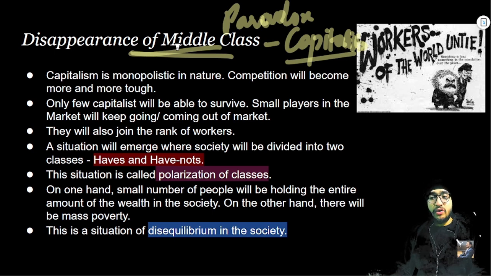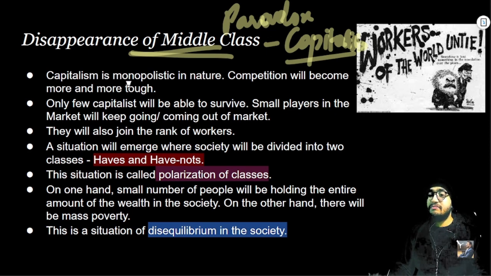In normal times, what is supposed to happen is that when an economy grows, when a capitalist society grows, there is an outburst of middle class. People enhance their quality and standard of living, and they become middle class from lower classes, right? But in the Marxist idea, rather than growth, the middle class was disappearing. How were they disappearing? Let's see.